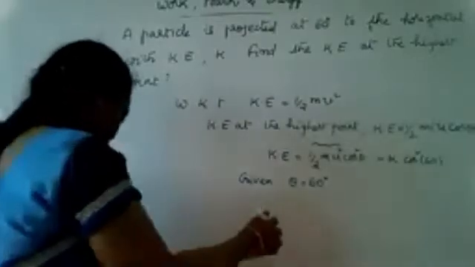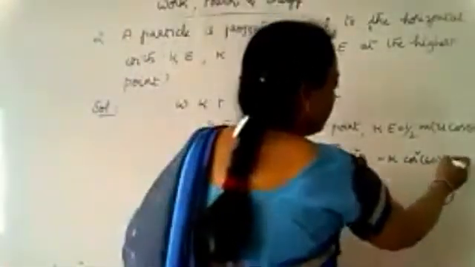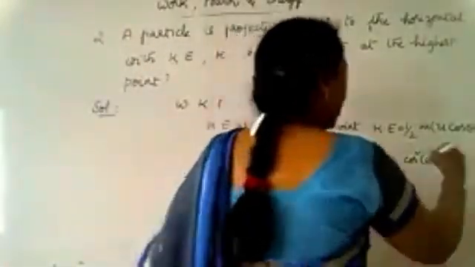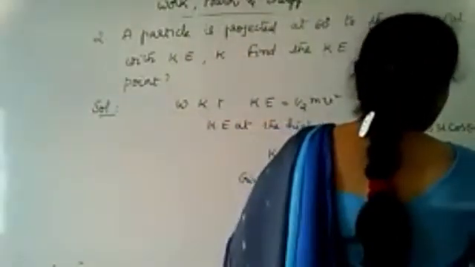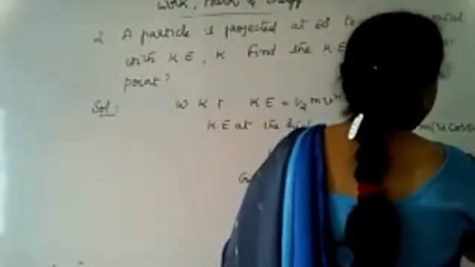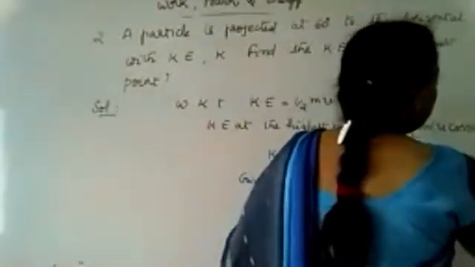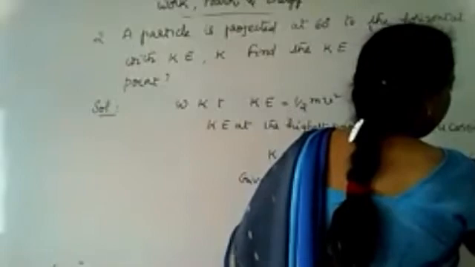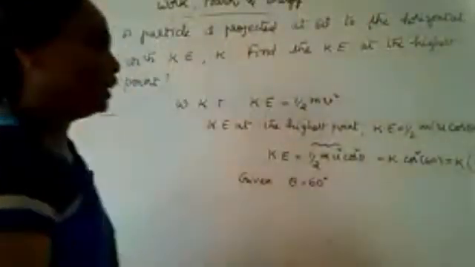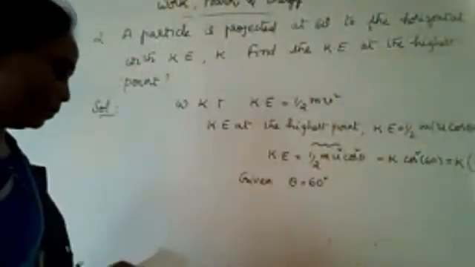Cos 60 is half, and taking the square, we get K by 4. Kinetic energy is nothing but K by 4.